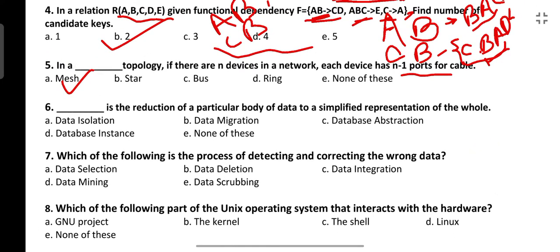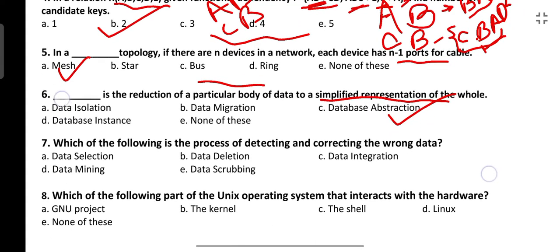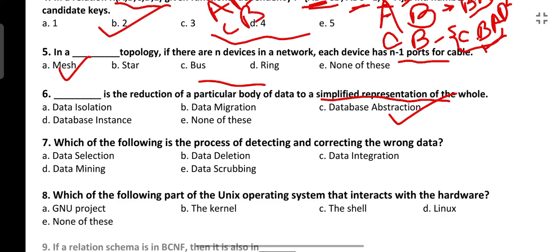Next is dash is the reduction of a particular body of data to a simplified representation of the whole. This is known as database abstraction. What is data migration? Data migration is moving of the data from one system to another. And database instance is the data records at any particular time.